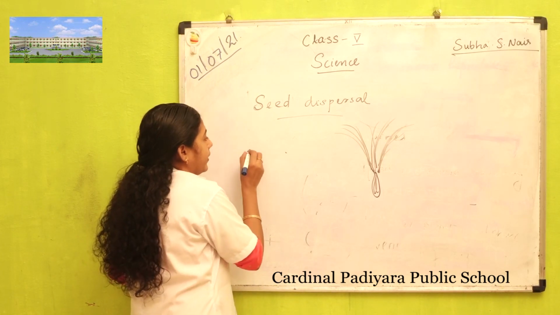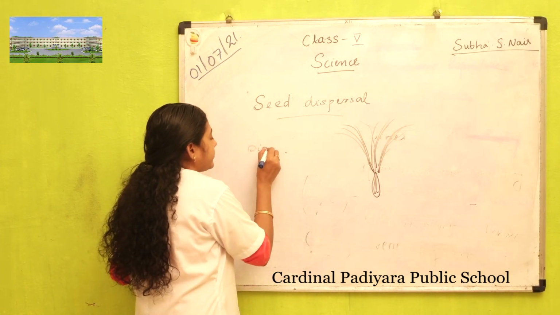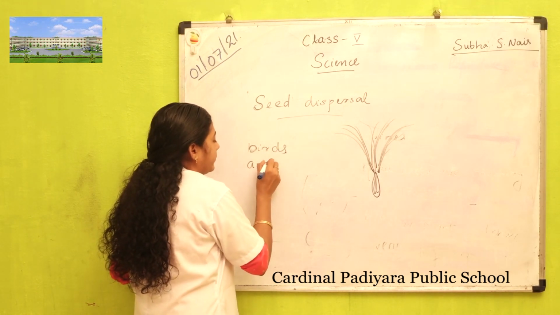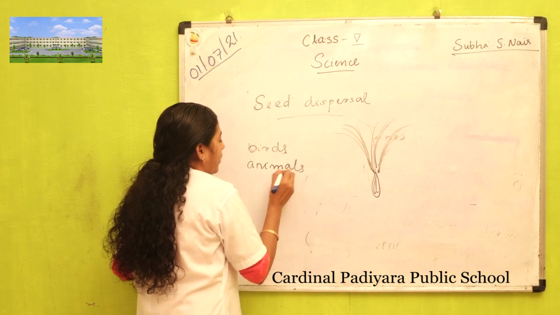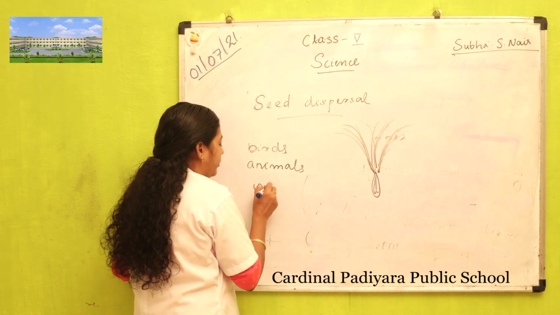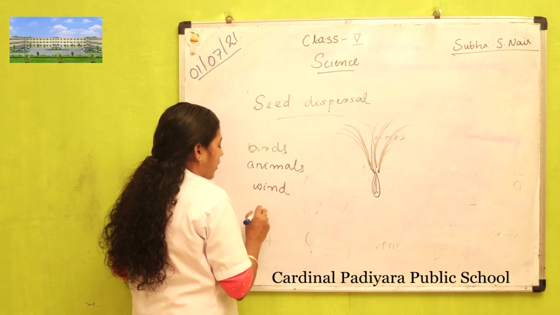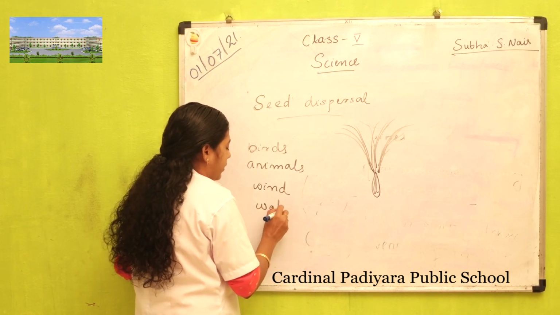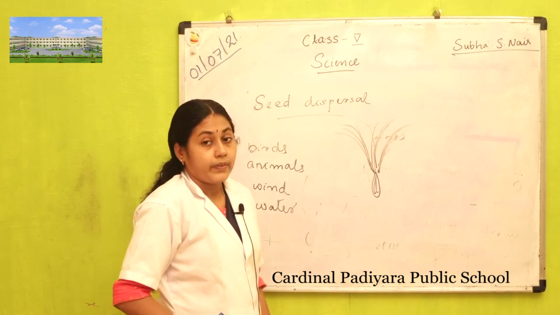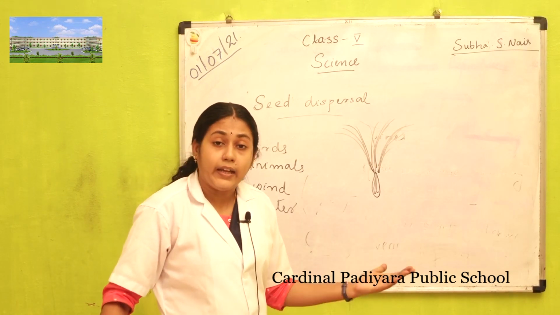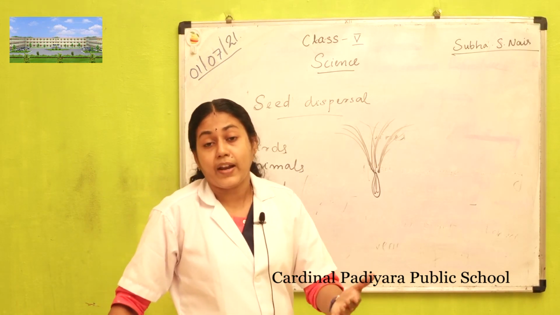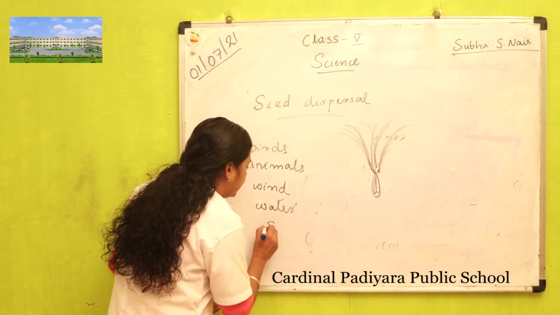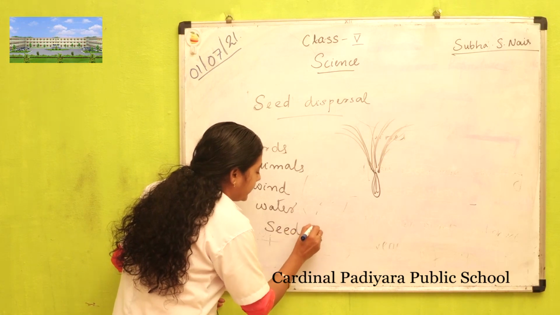Either by being eaten by birds or animals, or by blowing through wind, or by water. This method of spreading of seeds in different ways is called seed dispersal.